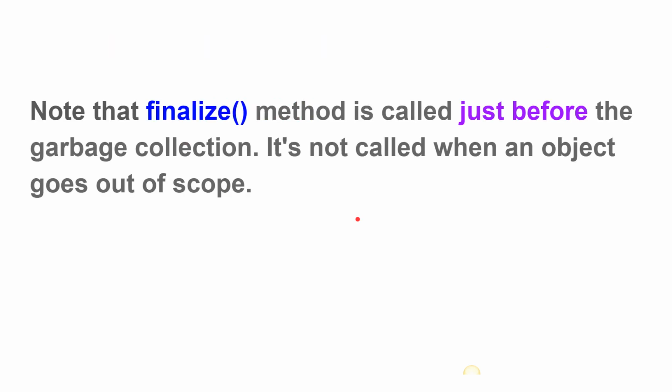Note that the finalize method is called just before garbage collection. You cannot run it after garbage collection, because if you want to execute some piece of code after garbage collection, by that time the object will already be destroyed, so you cannot perform any operation. So the finalize method should be called just before the garbage collection. It is not called when an object goes out of scope.